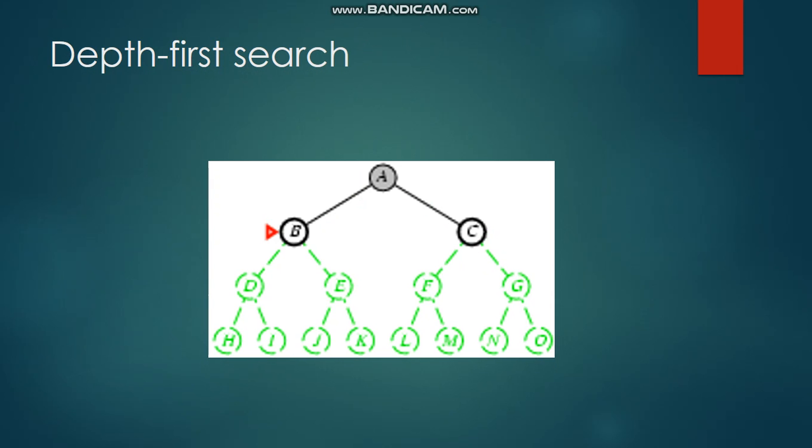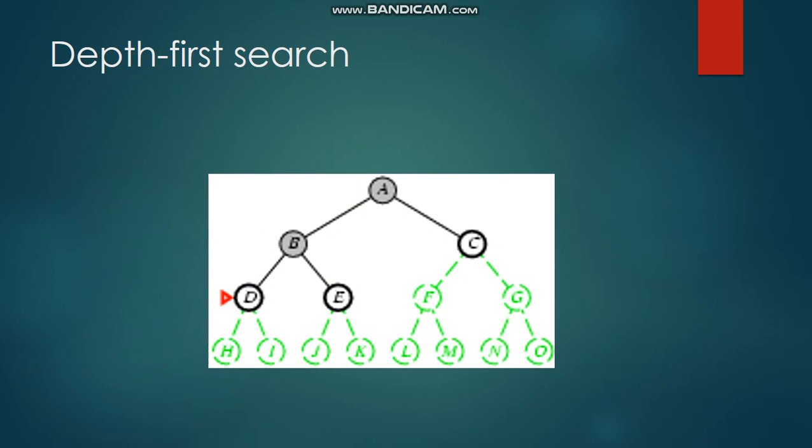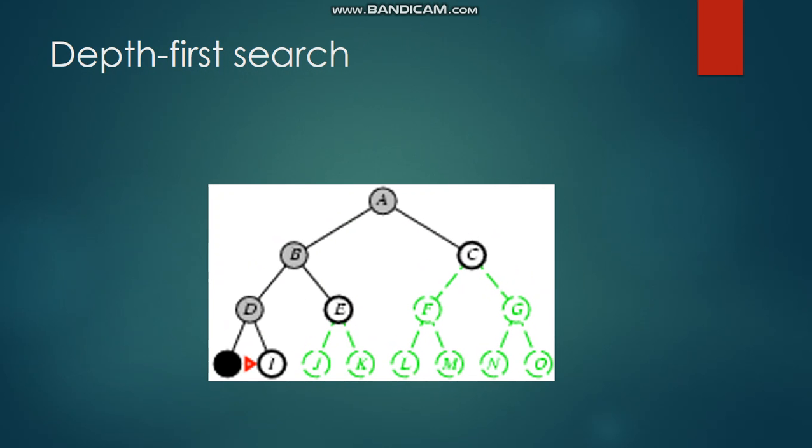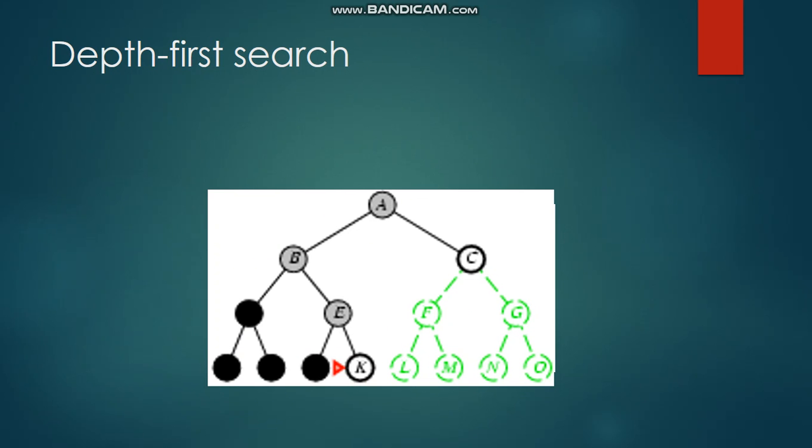B is checked. If B is the goal, it will return the goal. Otherwise it will check whether it has any other branch. It's not a dead end, so it will move on. It will go and check D and then H. Now when it reaches H, it is a dead end, so it will backtrack and check I. Yes, and I is now a dead end, so it will backtrack again and move on to the next branch of the tree. So E will be checked, J will be checked, and then K. Now it's a dead end.